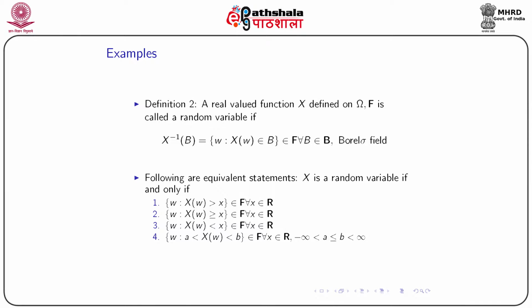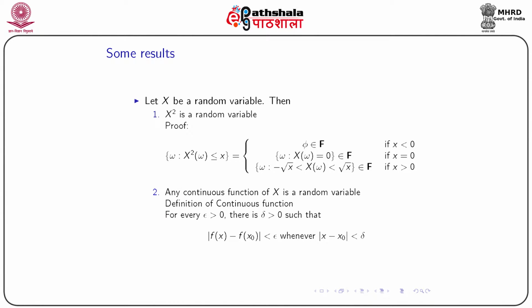If we consider the set of omega such that X(omega) is less than x, and this set belongs to script F for all x in the real line, then also X is a random variable. Or if the collection of omega such that X(omega) lies between a and b, where a is less than or equal to b, both finite, belongs to script F, then also X is a random variable. So whenever we say X is a random variable, we can have many definitions, and all are equivalent definitions.